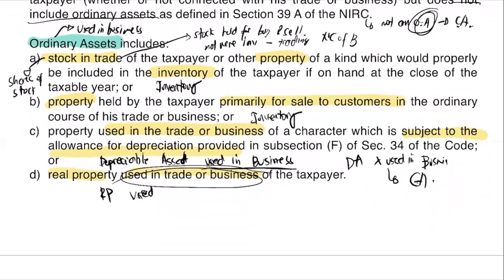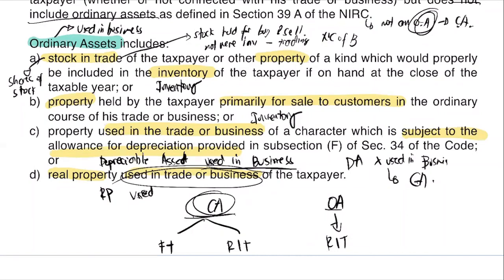So why is it important to determine whether it is a capital asset or not? Because once we determine it is a capital asset or an ordinary asset, here lies your taxation. A capital asset is subject to final tax or regular income tax, while an ordinary asset is always subject to regular income tax. Therefore, it is important to classify it as either capital asset or ordinary asset. Because in capital asset, it can be final tax or RIT. If it's ordinary asset, purely RIT.